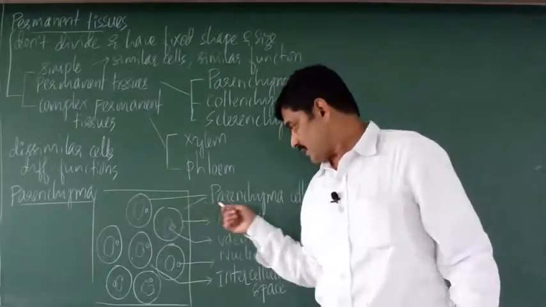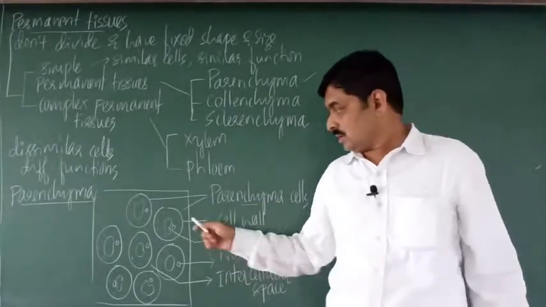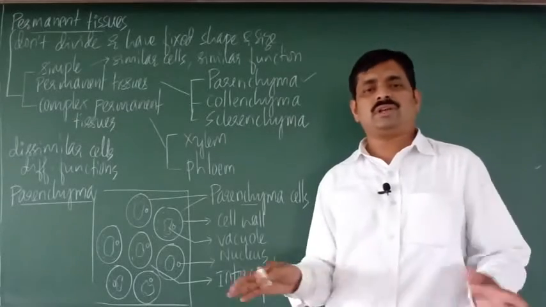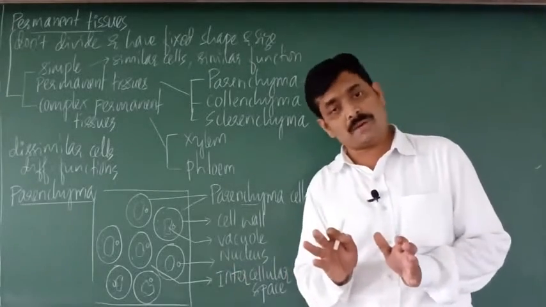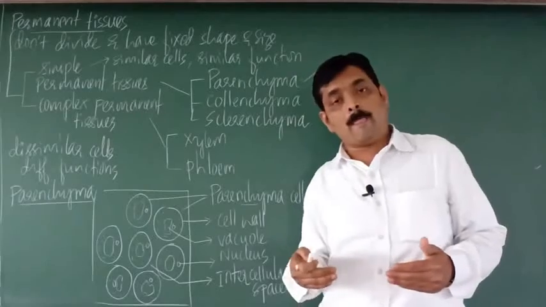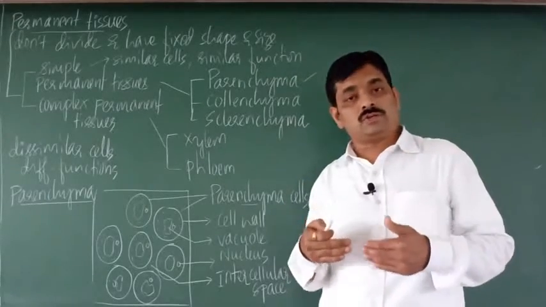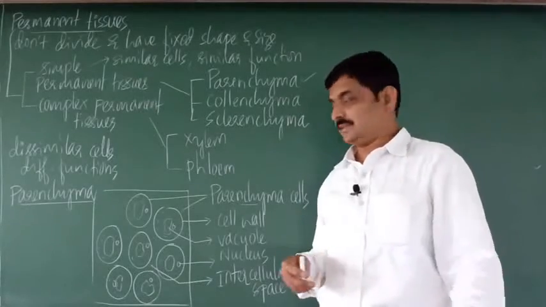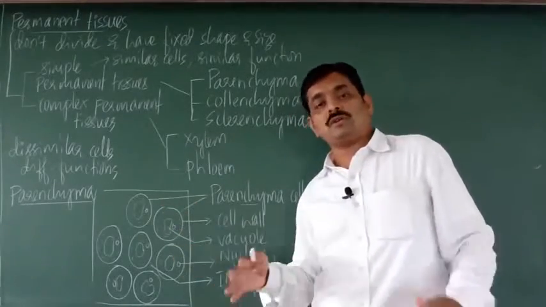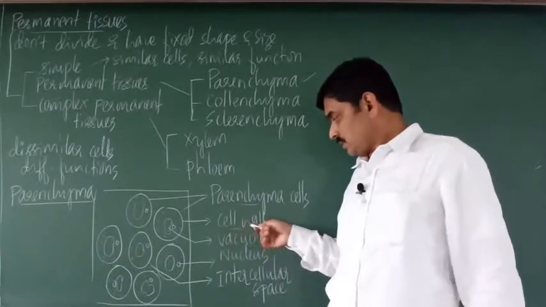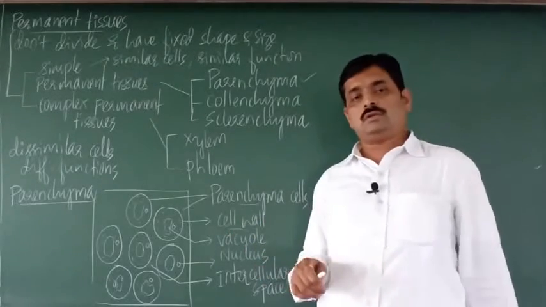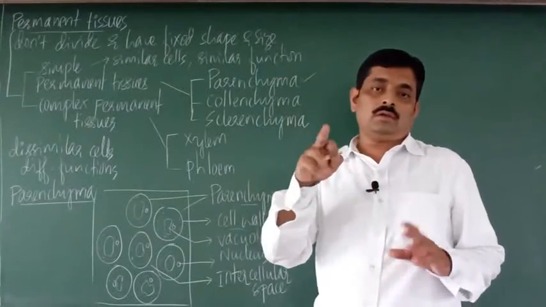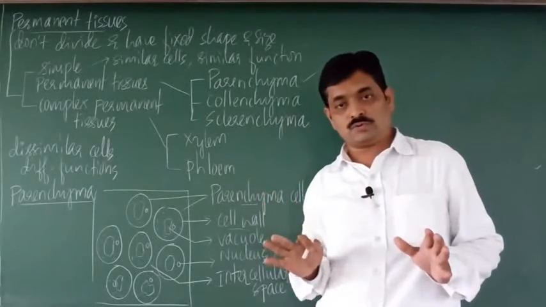These are all parenchyma cells. What is the shape of these cells? You can say they are oval or spherical in shape. In a section of parenchyma tissue, you can see oval or spherical cells. They have a thin cell wall which is made up of cellulose.